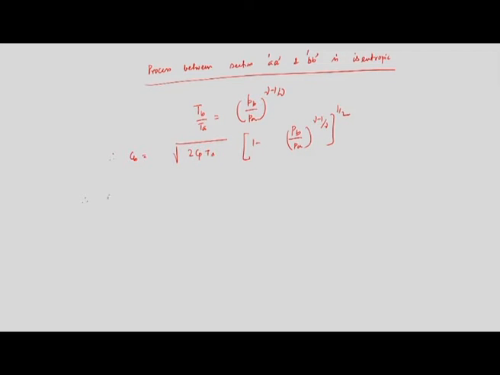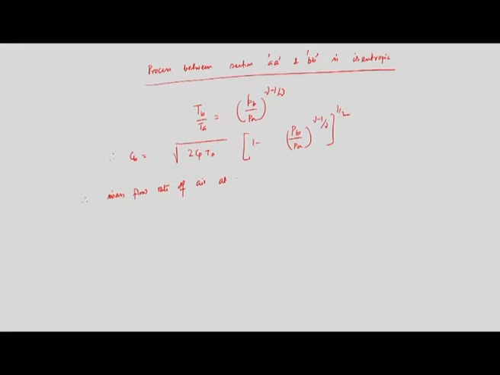So, what will be the mass flow rate of air? That is very important, because we have to calculate the mass flow rate of air at the section where we have provided the venturi. From that mass flow rate, we will get the mass flow rate of fuel.